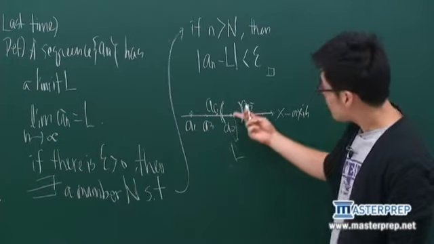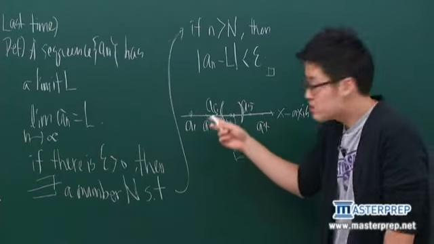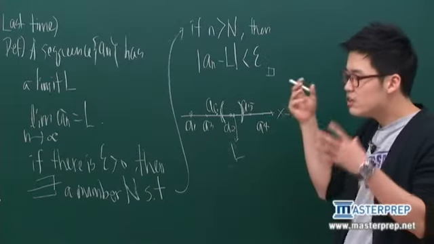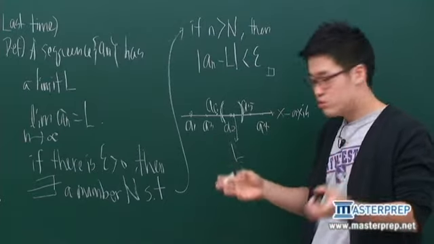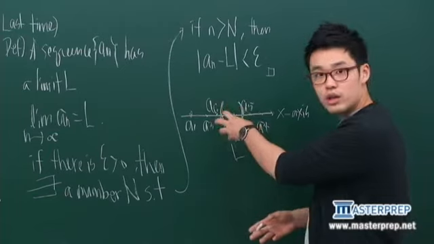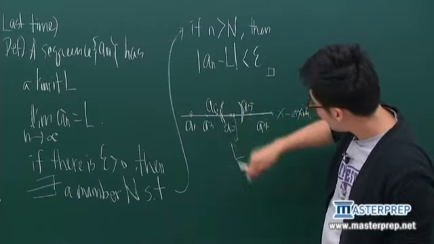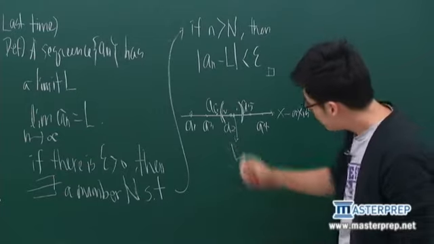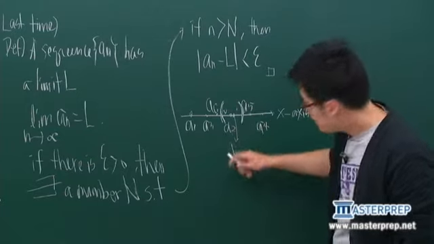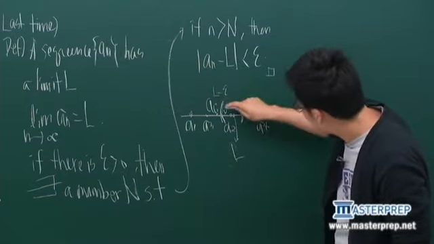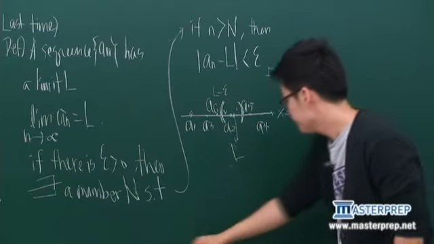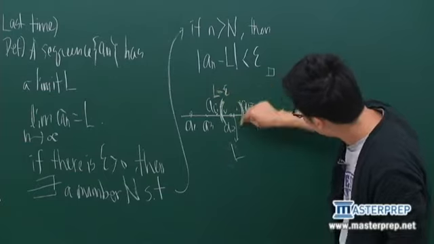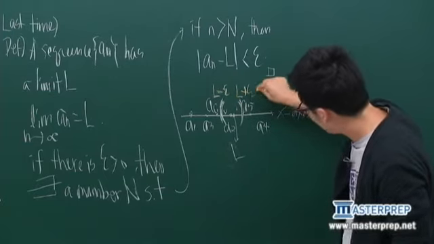Whenever you think about the limit, we're choosing a ball around something and seeing whether the values actually converge into this point. So L minus epsilon is this first bracket, and this is L plus epsilon.